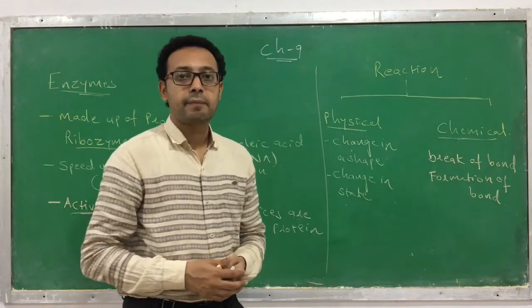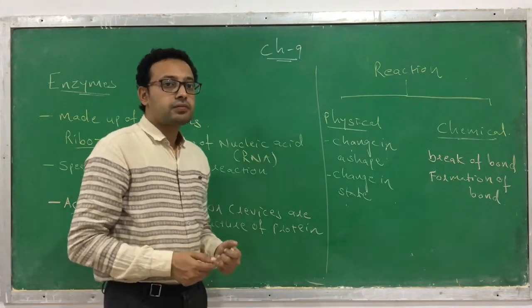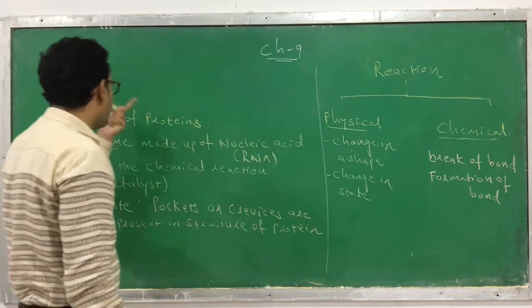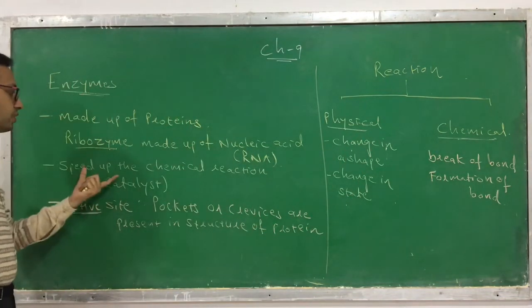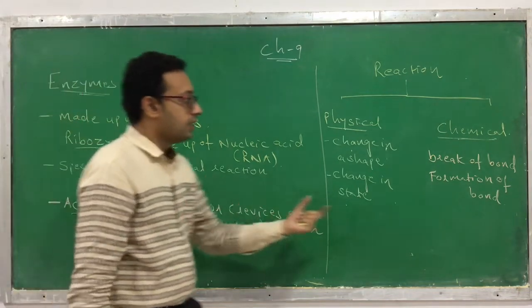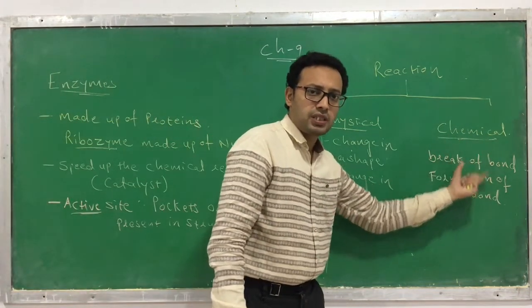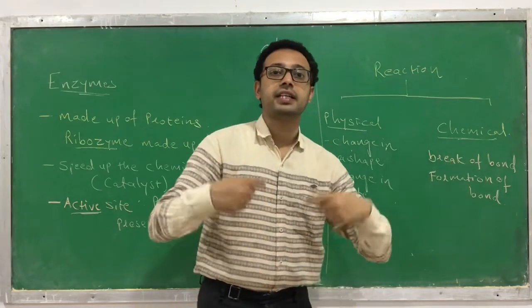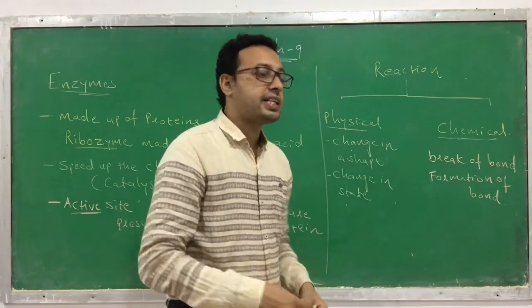Now you know that the function of an enzyme is to increase or speed up the chemical reaction. The rate of this chemical reaction then gets increased. So how can the rate be measured?